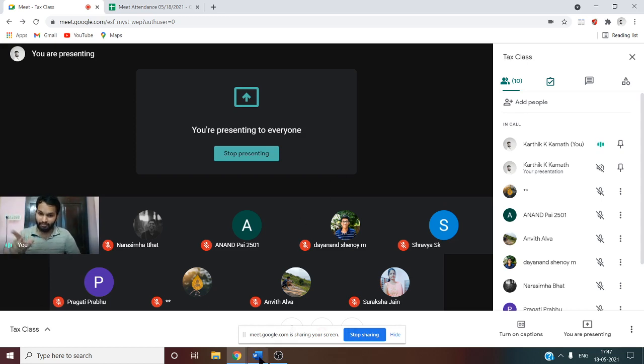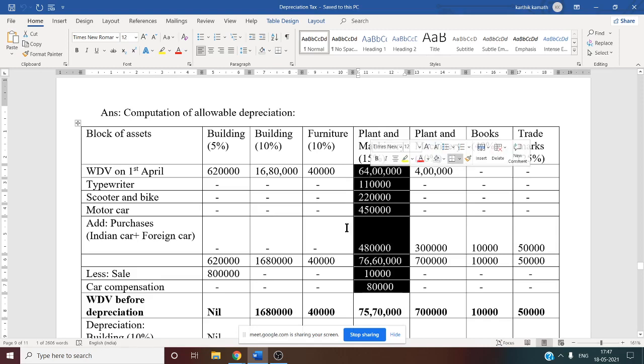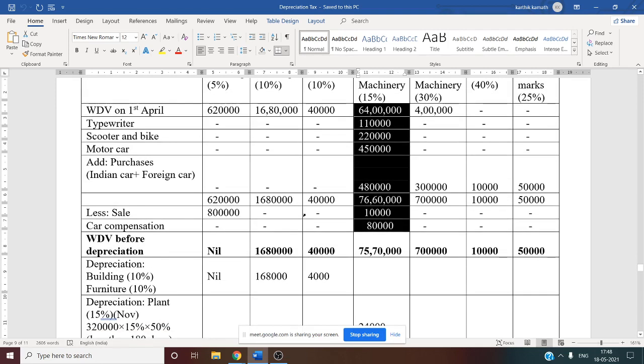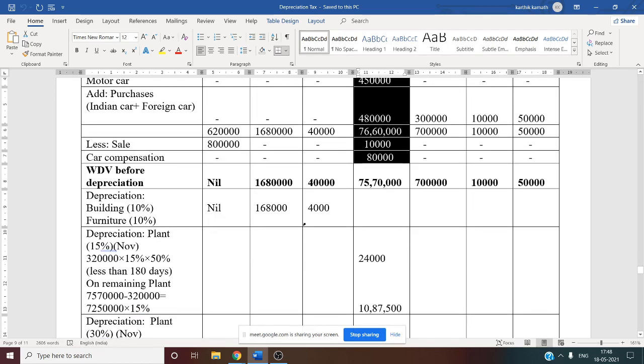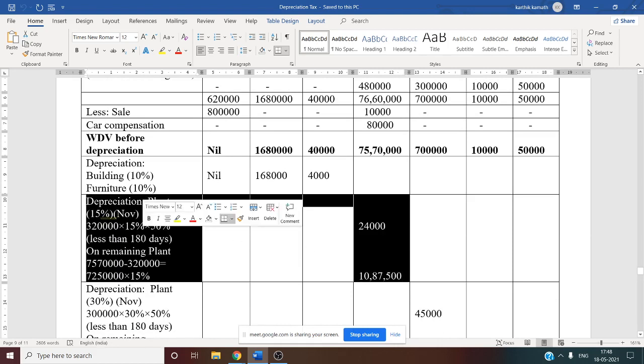Here we need to see carefully now. Under 15% plant and machinery, whether any manufacturing purpose item is purchased. Typewriter is not for manufacturing purpose. Scooter bike, that is not for manufacturing purpose. Motor car, not for manufacturing purpose. Indian car, foreign car, not for manufacturing purpose. So that is why here no additional depreciation on 15% plant and machinery. Only normal depreciation for purchase, and on the remaining balance you need to calculate depreciation, that we have calculated. Indian car separate, since it is less than 180 days, remaining balance separate.